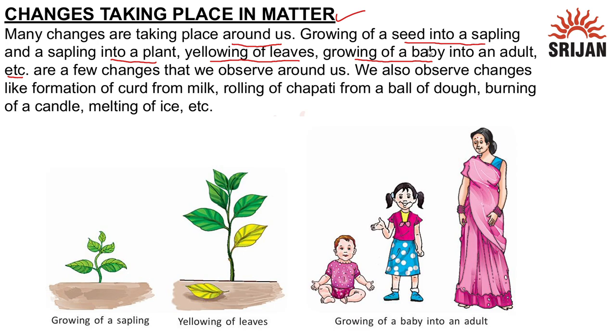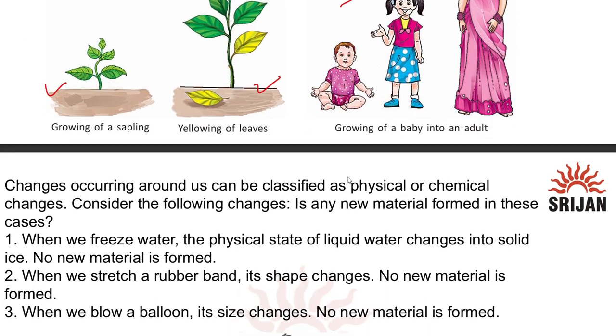We also observe changes like formation of curd from milk, rolling of chapati from a bowl of dough, burning of a candle and melting of ice. You can see here growing of a sapling into plant, yellowing of the leaves, growing of a baby into an adult. All these are examples of changes in matter around us.